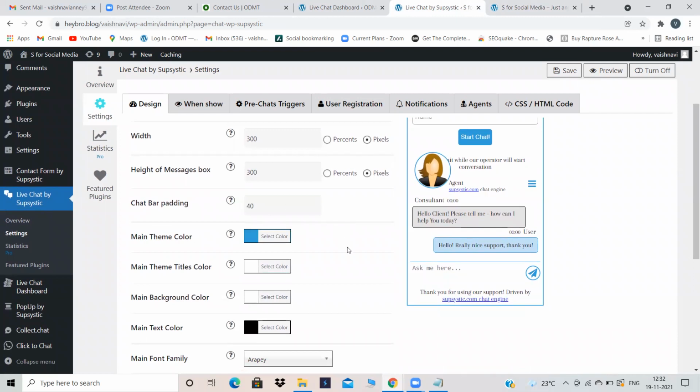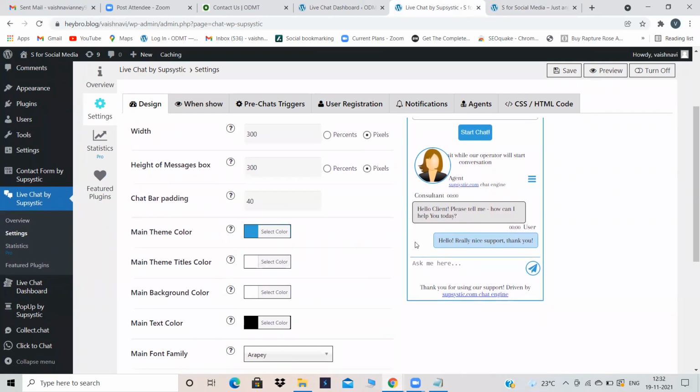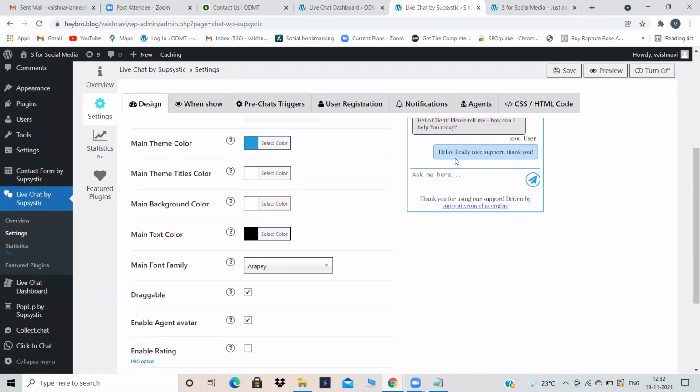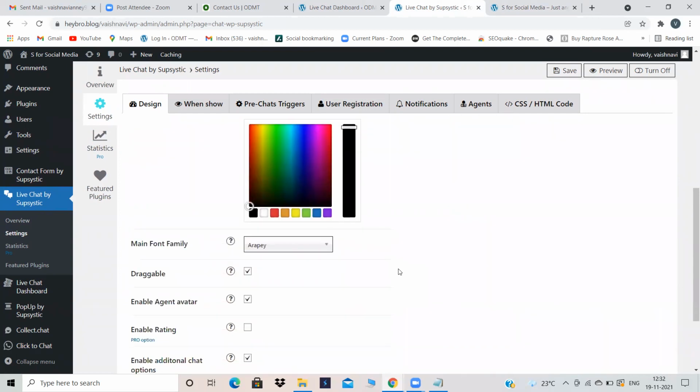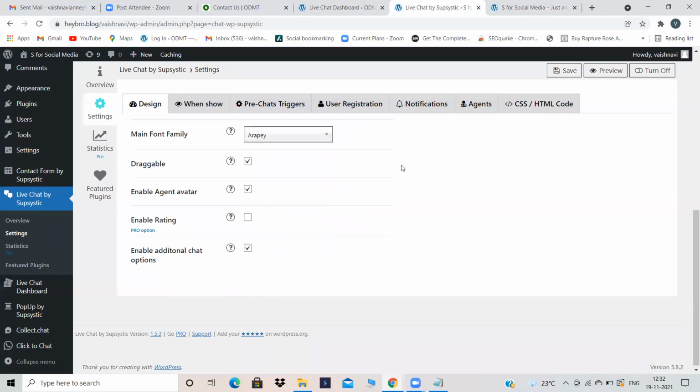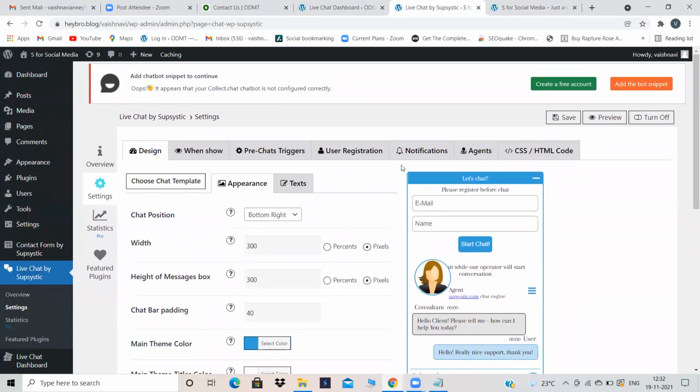Main theme color is blue. You can change it to any color. Main background color is white. So you can change it to any color. Background text is black. If you want to change the color, just click on that color and select any color. Automatically it will change. And main font families, you can change the fonts also according to your wish, and click on the save button. For now I'm keeping it as it is.